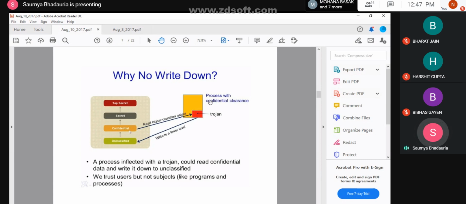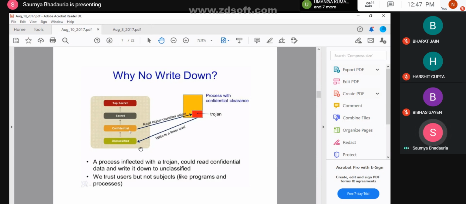Now, within that particular process, there is a line of code which is a Trojan. If you copy the content of this file to the lower location, when you are writing down, then this Trojan would also be copied into the unclassified level.